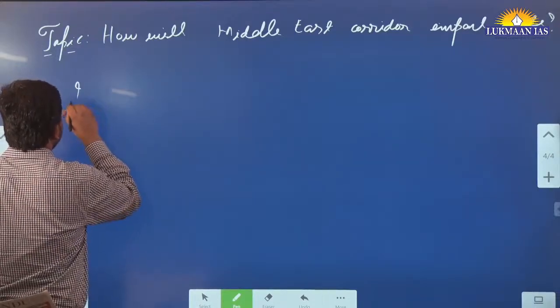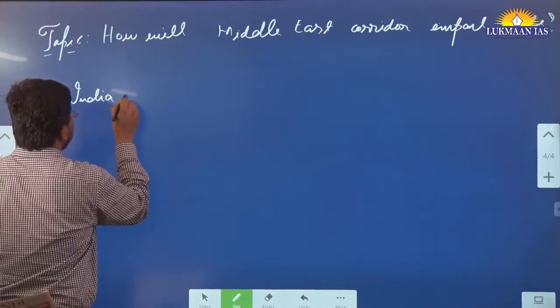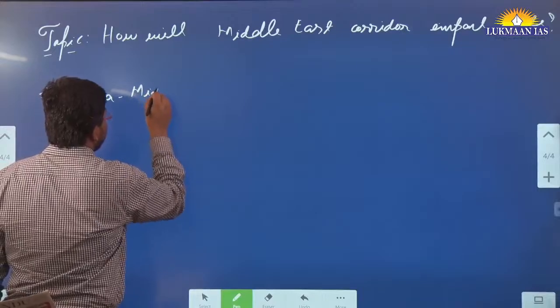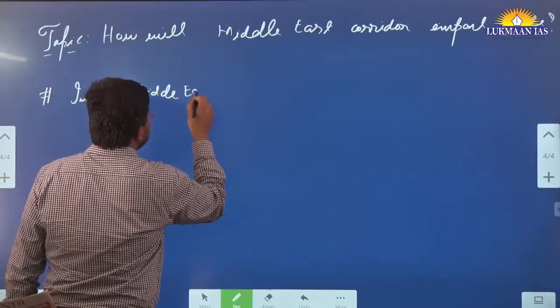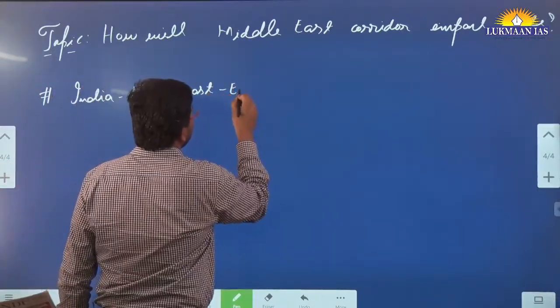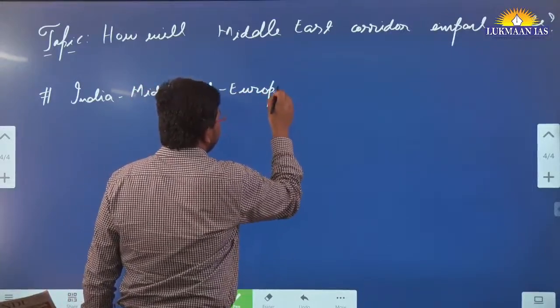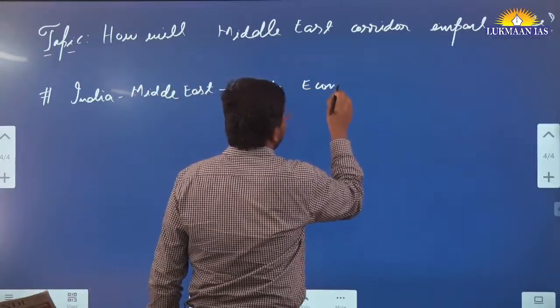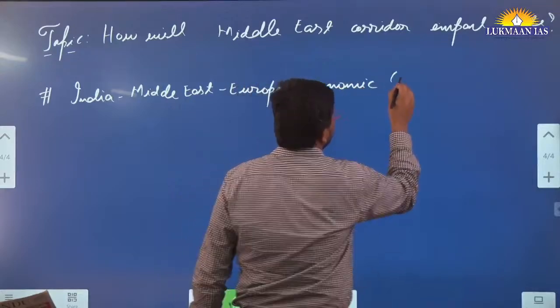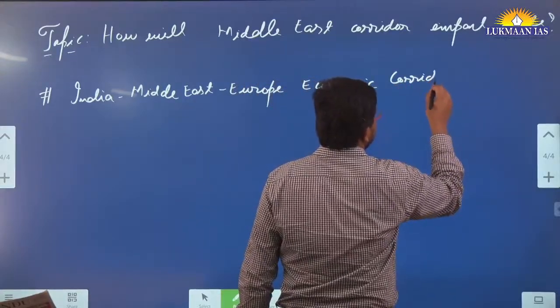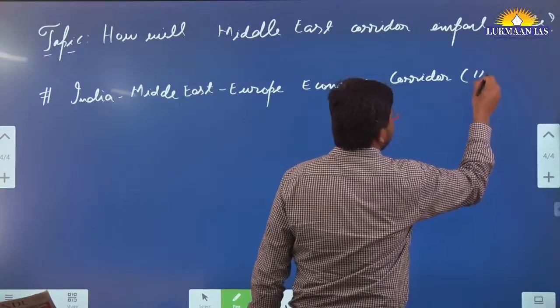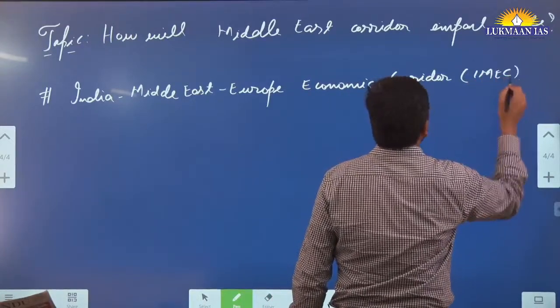India Middle East Europe Economic Corridor, IMEC.